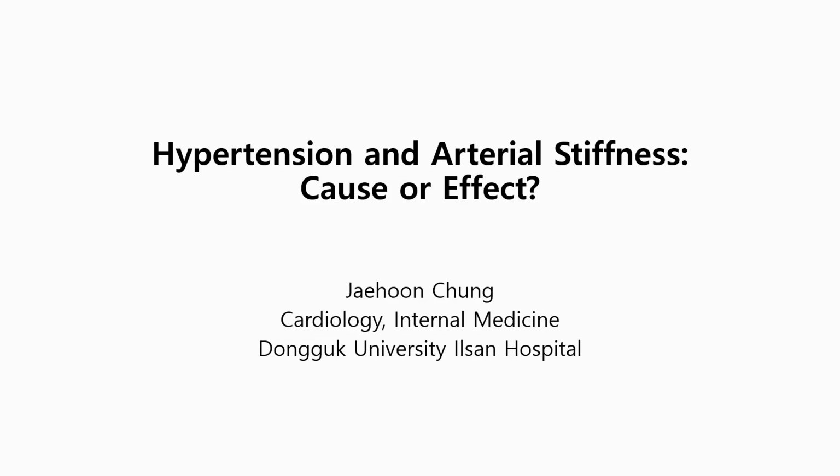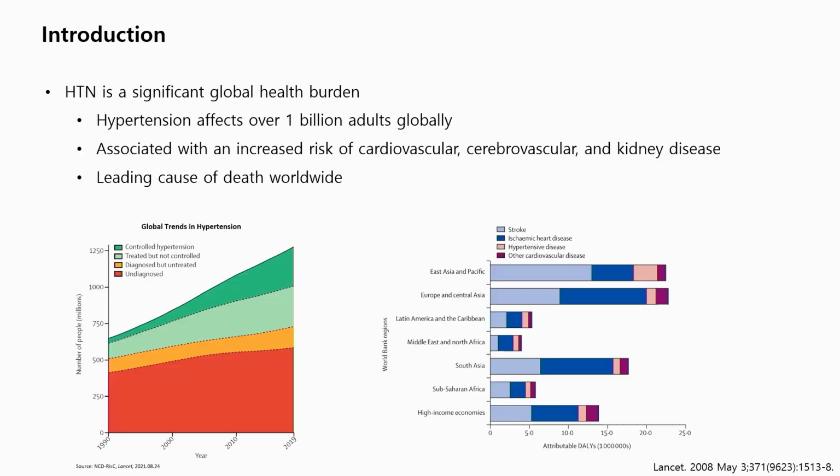And today I'll be discussing a topic central to cardiovascular pathophysiology: hypertension and arterial stiffness, and their causal effect. Hypertension is a well-known, significant global burden. It affects over 1 billion adults globally and is associated with an increased risk of cardiovascular, cerebrovascular, and kidney disease. It is also a well-known leading cause of death worldwide.